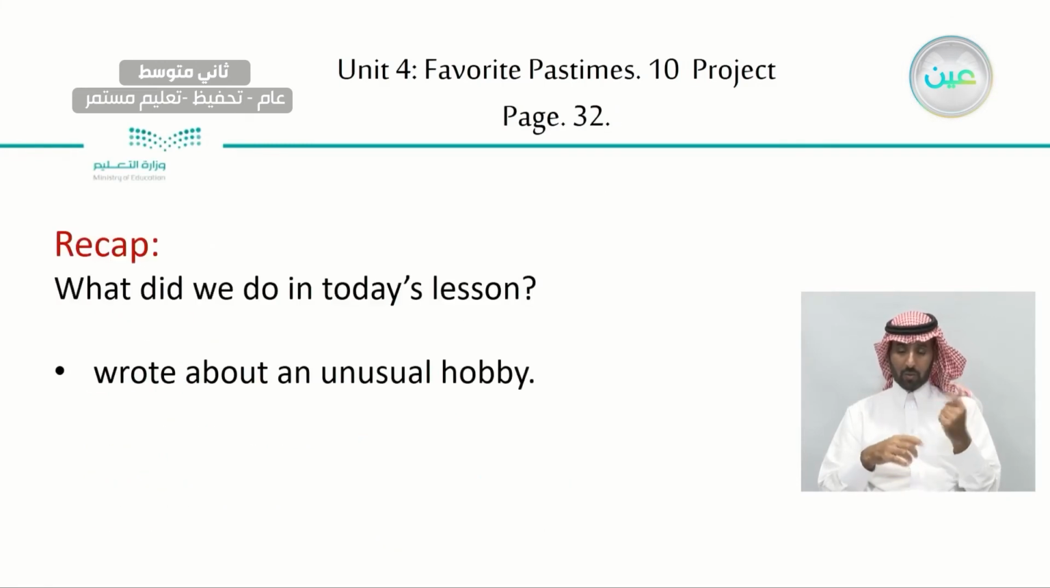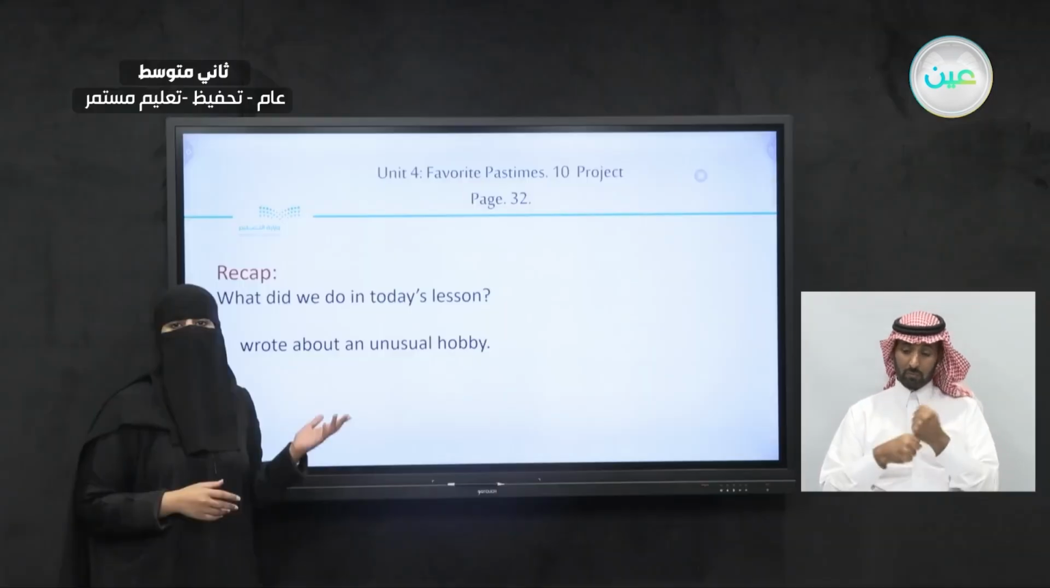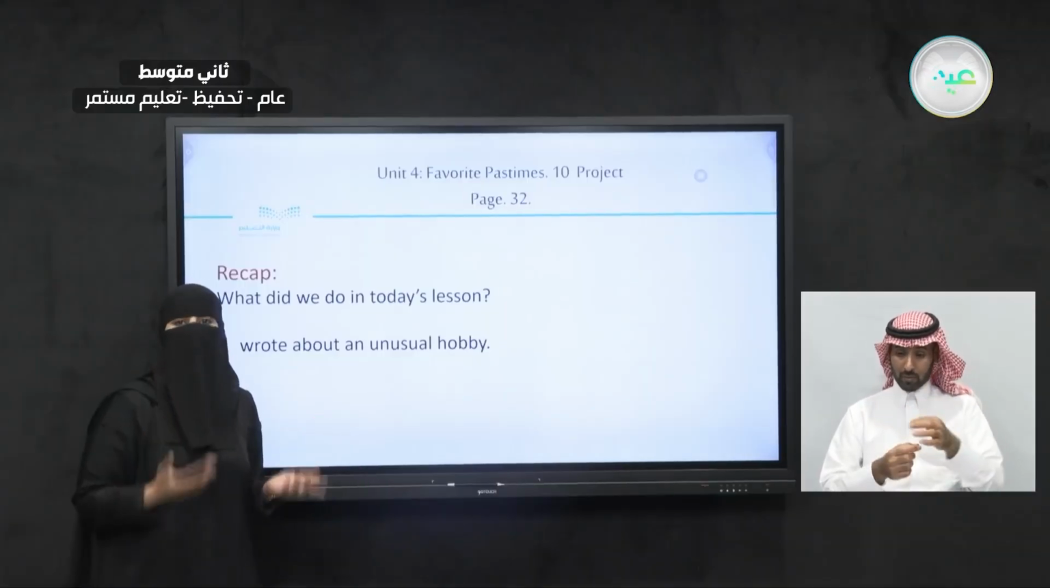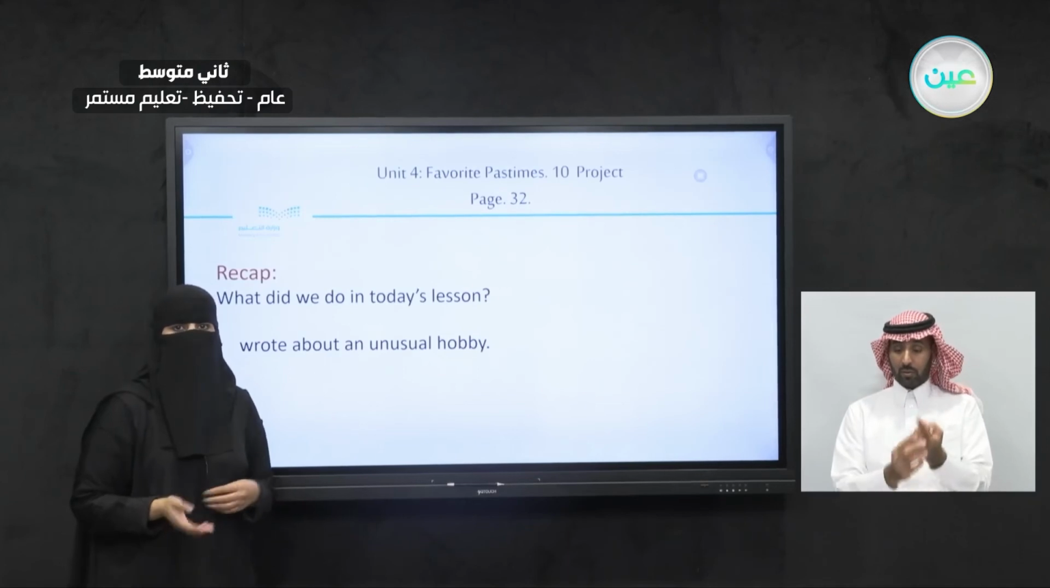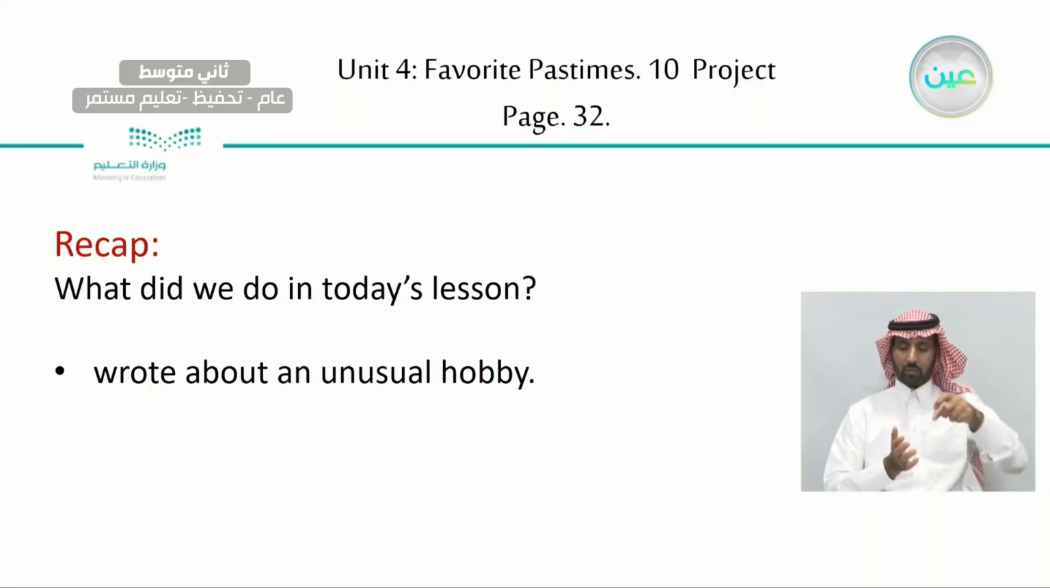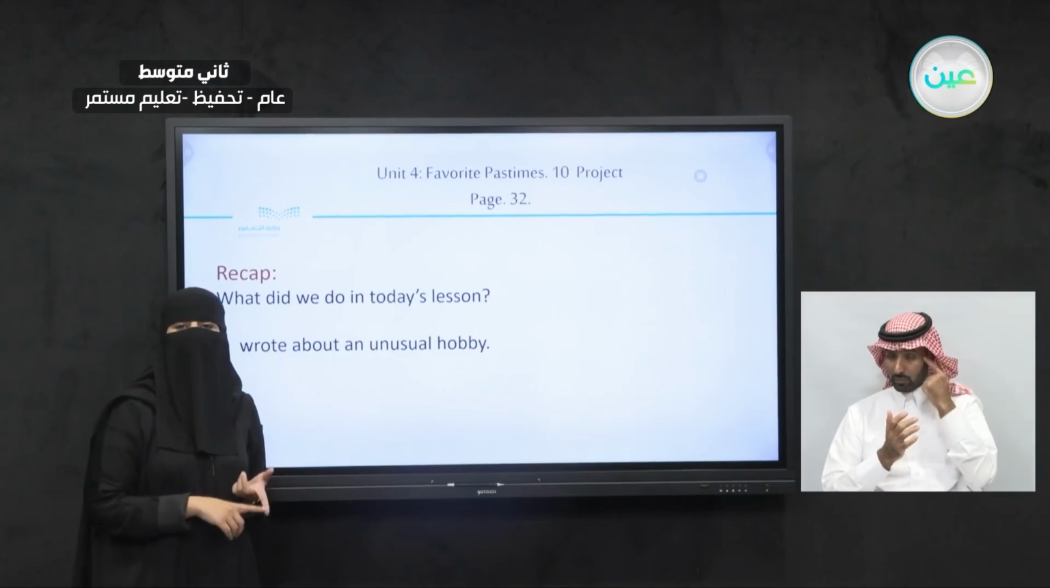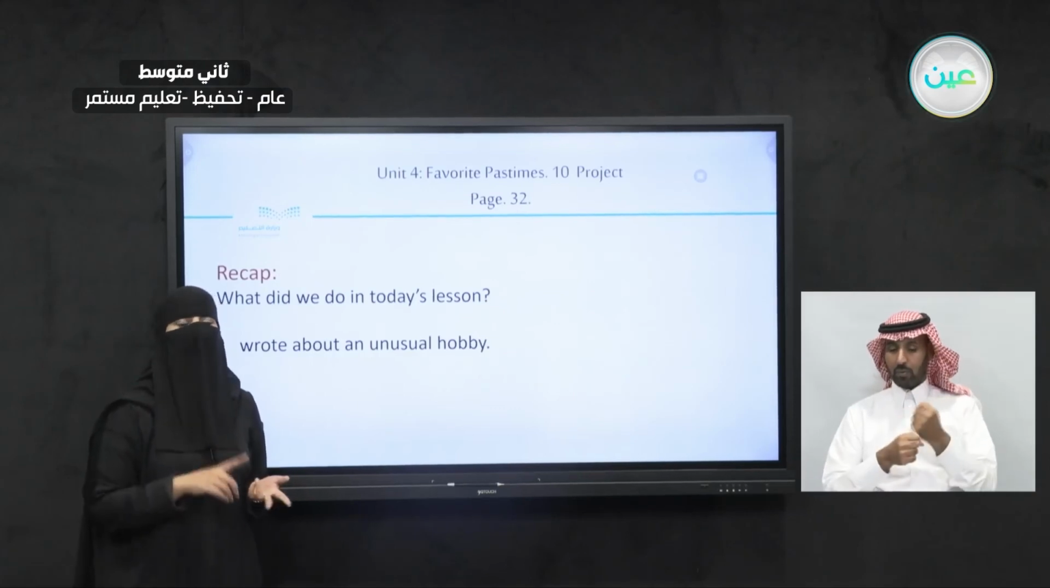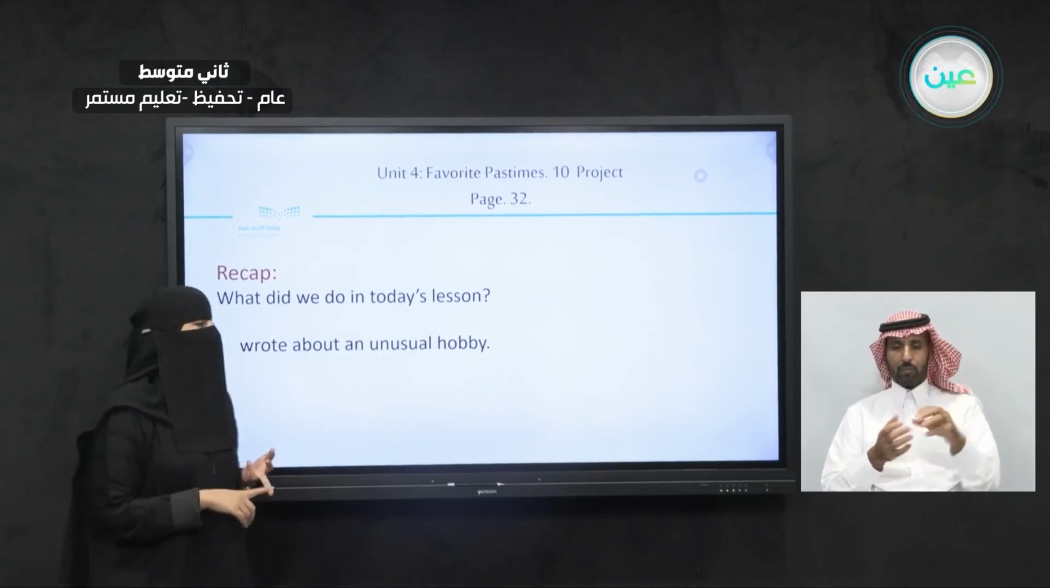Now, what did we do in today's lesson? We wrote about an unusual hobby. What was the unusual hobby? It was growing trees. Now, do you have the same answer? I want you to think about an unusual hobby, try to fill the chart, and write a text about it, write a paragraph. But remember, try to use frequency expressions and try to use gerunds.